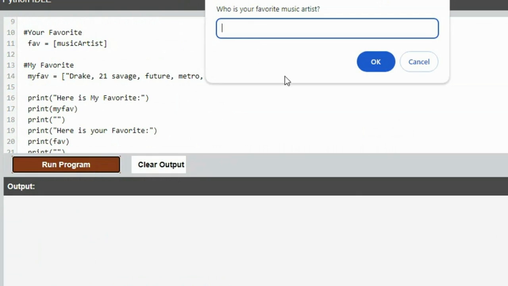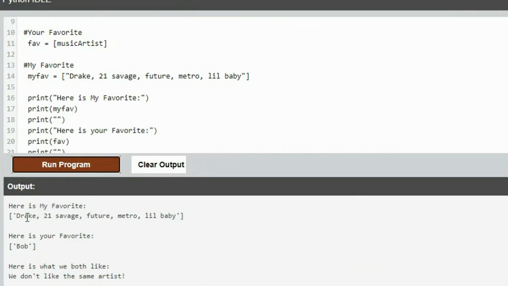And it says, who's your favorite music artist? I'll just enter Bob because I'm just going to enter somebody. And you say, here's my favorite. And you list Drake, 21 Savage, Future, Metro, Little Baby. Here's your favorite, Bob. Here's what we both like. We don't like the same artist.